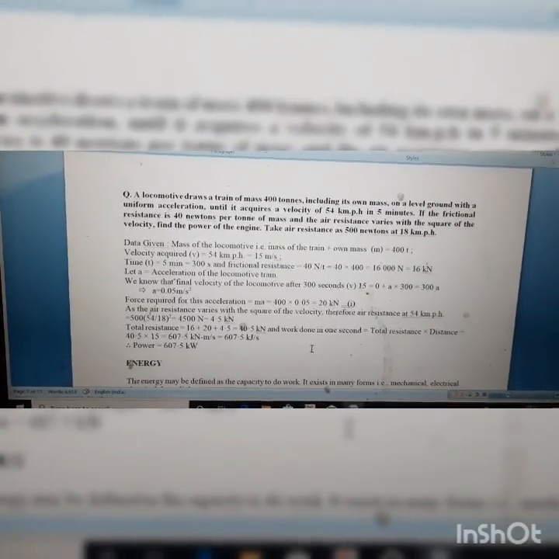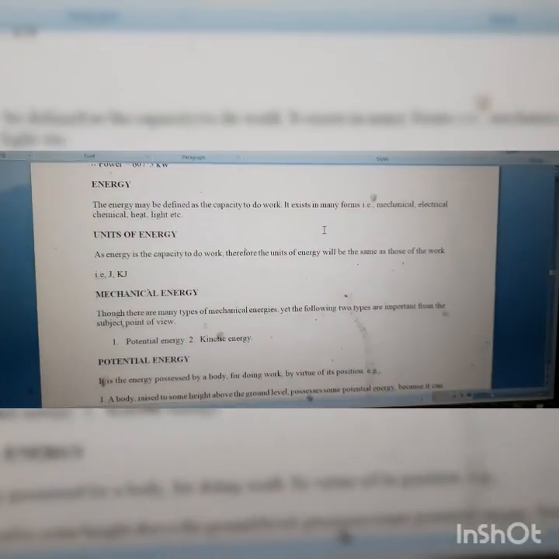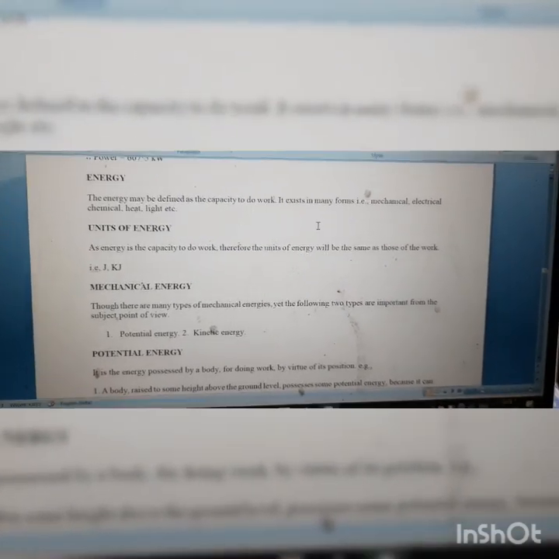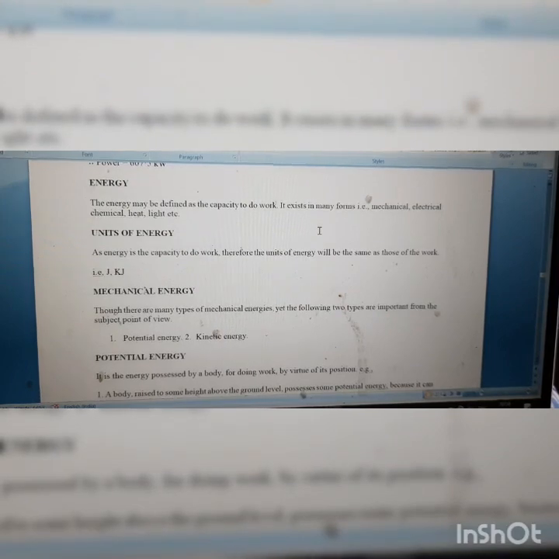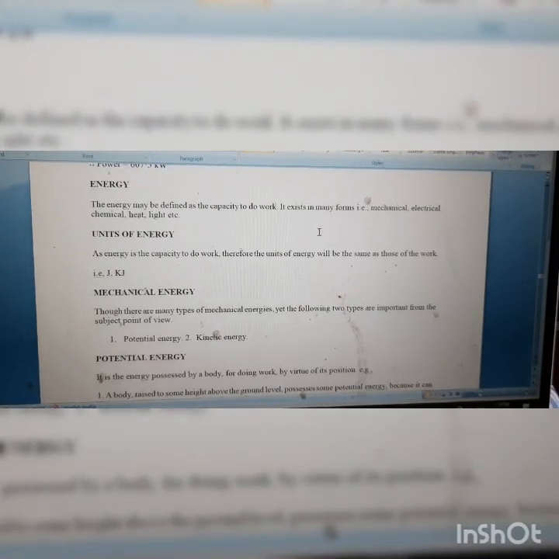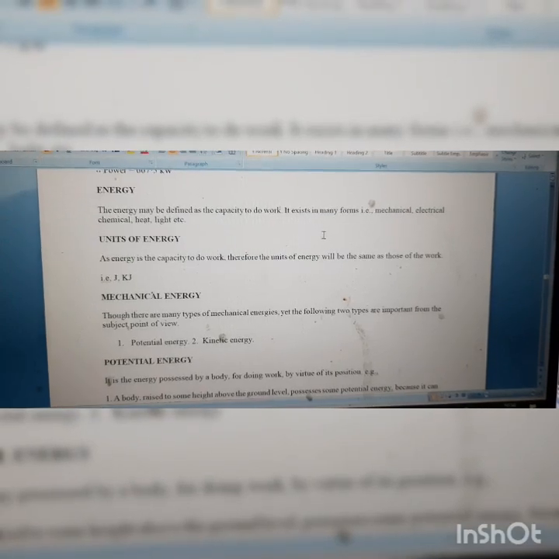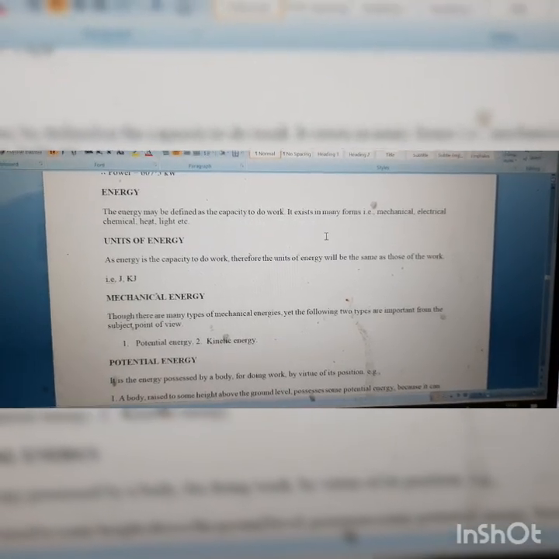Next we'll move to the energy part. So next we'll discuss about energy. So energy is the capacity to do work. So here it may be mechanical energy, electrical energy, chemical energy, heat energy, light energy. There are so many types of energy, but here we'll discuss only about the mechanical energy.